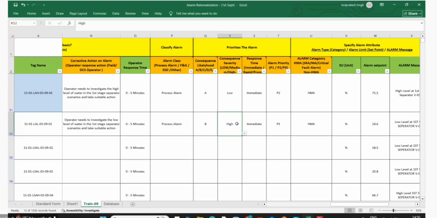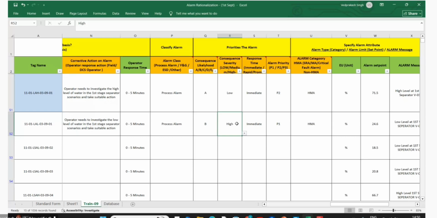Guru, my understanding is clear. We are saying that if you get an error and you don't act on the error, what will happen? If you copy and paste the same severity of the job and probability, then you will end up getting many P1s. No, I'm talking about process-wise. If my operator didn't act on the alarm, what will be the impact? This is what we need to discuss here.